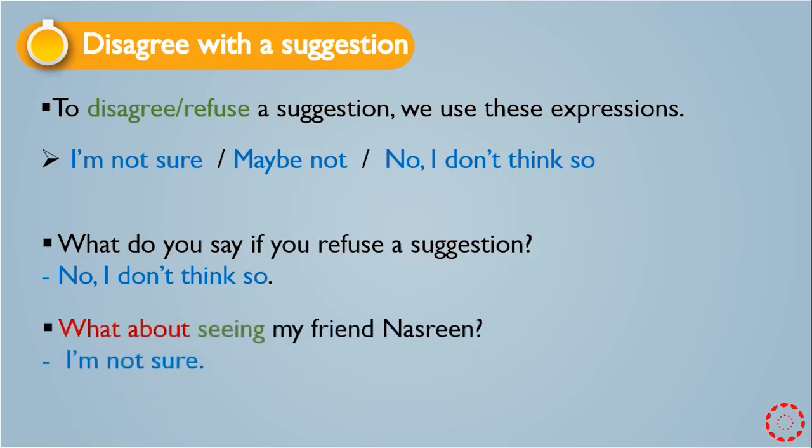The second example, what about seeing my friend Nasrin? You refuse this suggestion and you can say I'm not sure, or you can say maybe not.